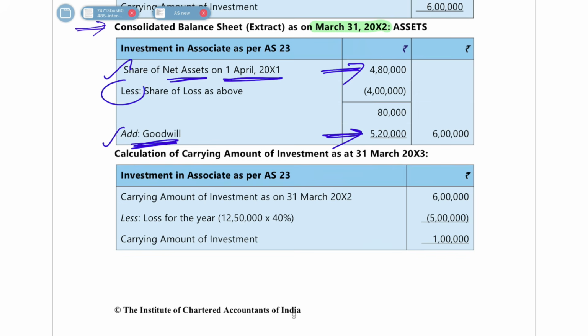What will come extra here is that if during the year there was any profit or loss which you have earned, only that will increase or decrease. So you had got a loss, so the loss will be reduced. So a loss of how much? You had got a loss of 10 lakh rupees.